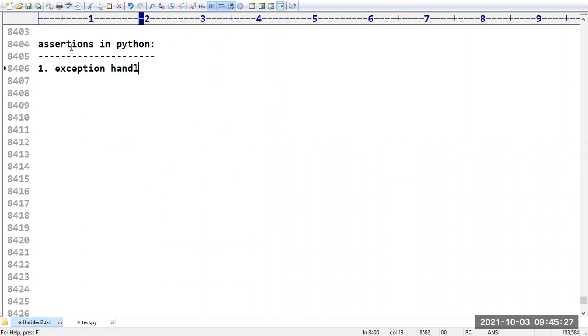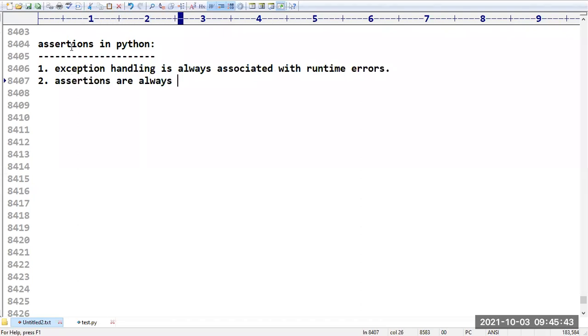Let me give an introduction. Exception handling is always associated with runtime errors. But assertions always concentrate on the debugging process.